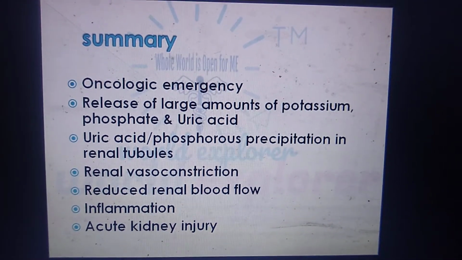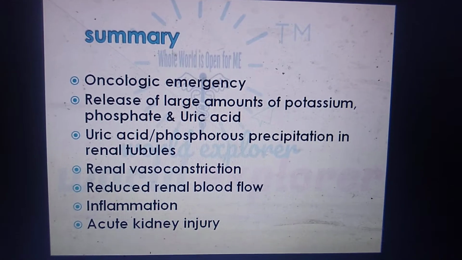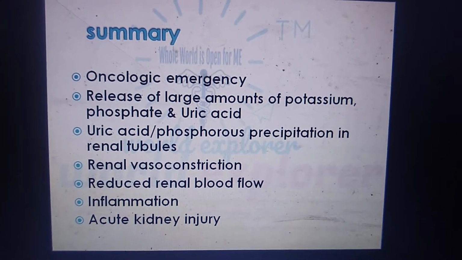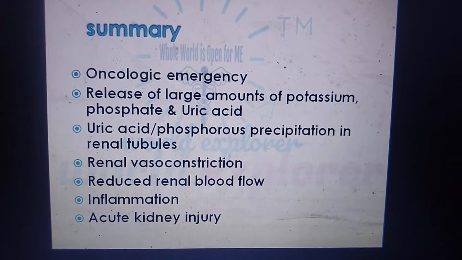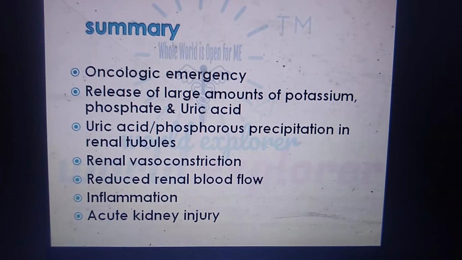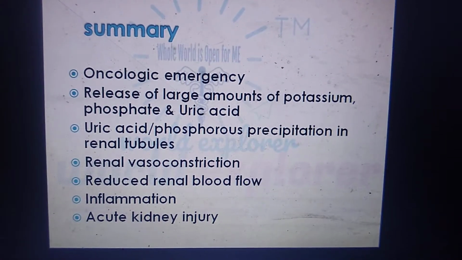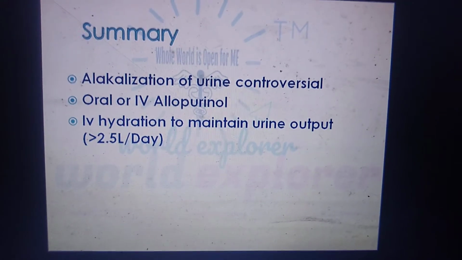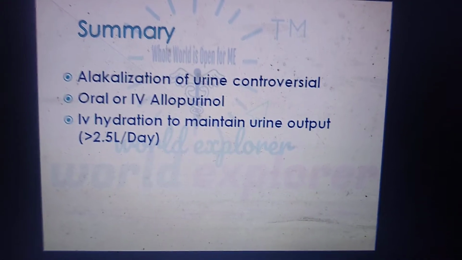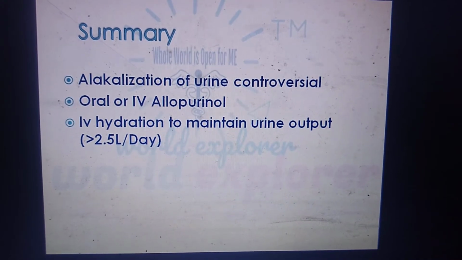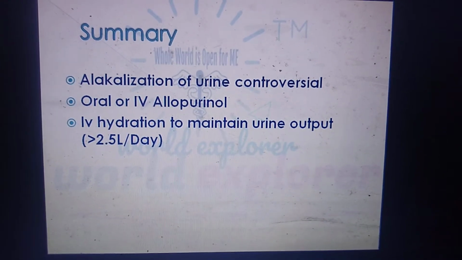So the summary: it is an oncologic emergency. After the initiation of chemotherapy, there is a large release of potassium, phosphate and uric acid, and this uric acid and phosphate deposit in renal tubules, causing vasoconstriction, and again leading to reduced renal blood flow and acute kidney injury. So alkalization of urine is controversial. Treatment is with allopurinol and rasburicase, and maintain enough hydration to prevent acute kidney injury.